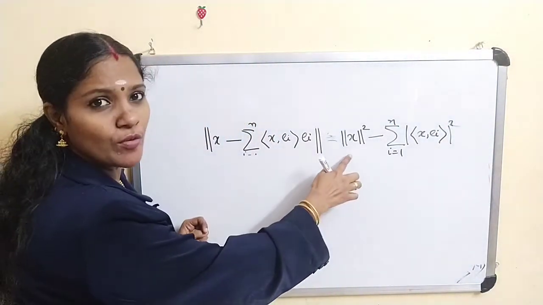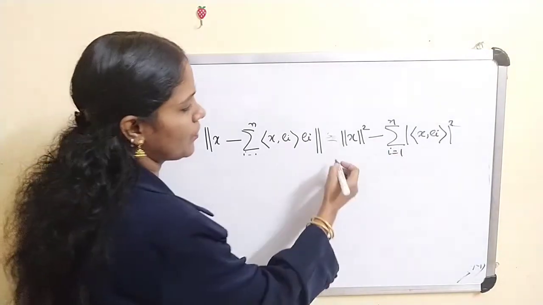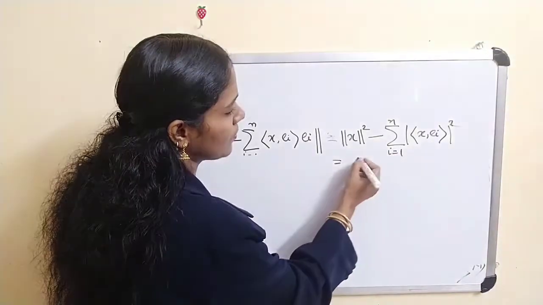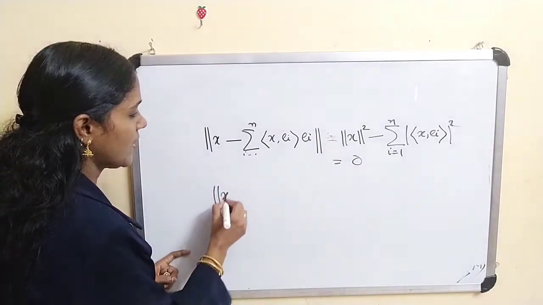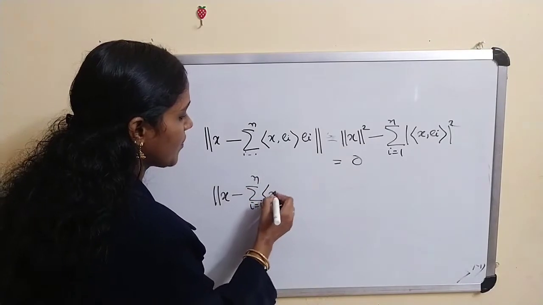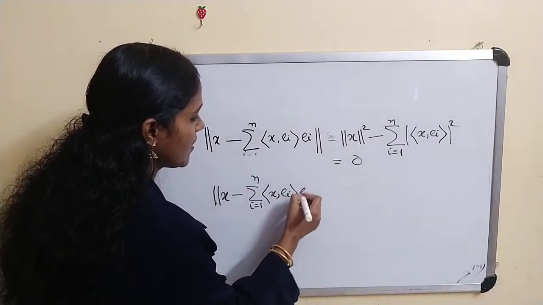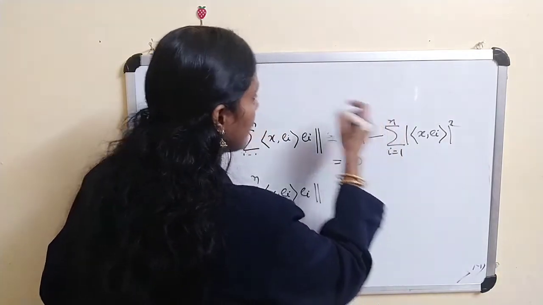But we have assumed the modulus norm of x square is equal to this one. Therefore this is equal to 0. Therefore norm of x minus sigma i equal to 1 to n inner product of x, e_i, e_i tends to 0 as n tends to infinity.